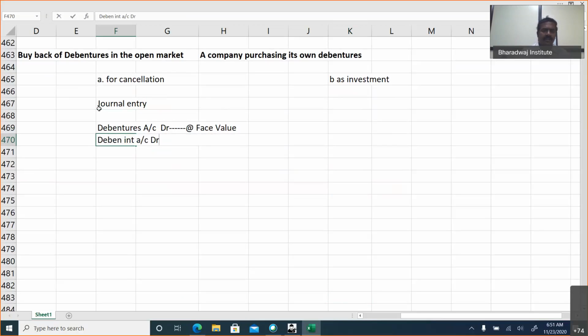No conditions for buyback. For debentures, the company law should be happy for repaying the loan. Companies repaying loan. So this is for the intervening period. That is, if debentures interest was paid in June, now you are purchasing it, so probably 3 months interest, 4 months interest, like that you have to pay to bank account. So bank account is nothing but amount paid. Okay, then profit on cancellation will be transferred to capital reserve.